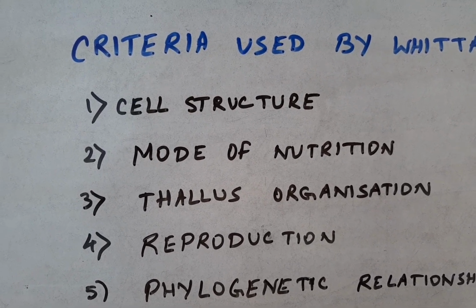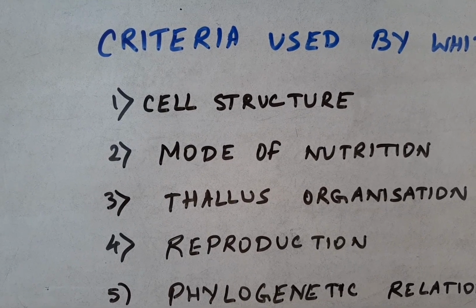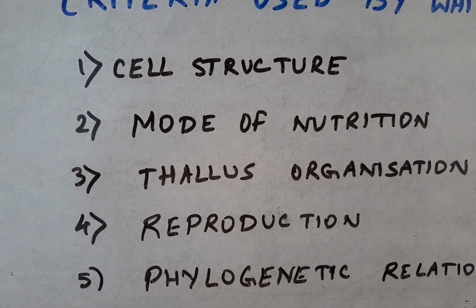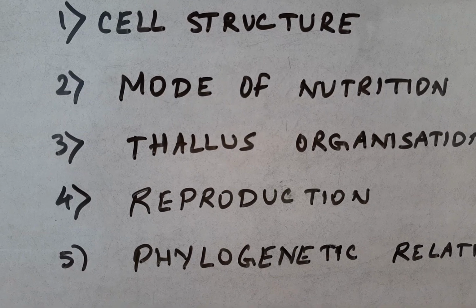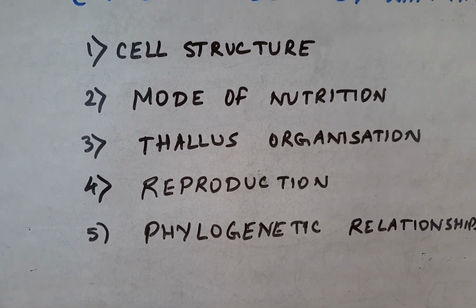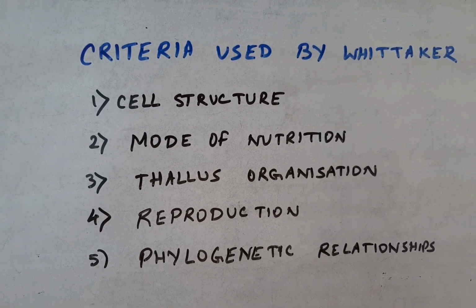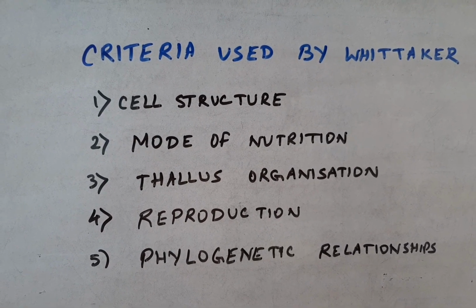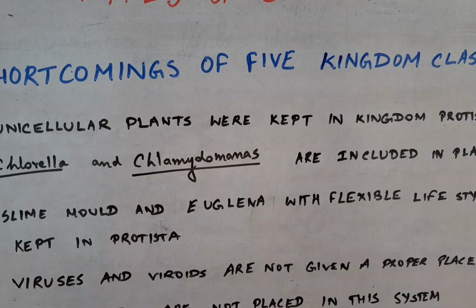The first criteria he used was the cell structure, thereafter the mode of nutrition, then the thallus organization, finally reproduction and phylogenetic relationships. So these are the five criteria used by Whittaker to classify organisms in five kingdoms.